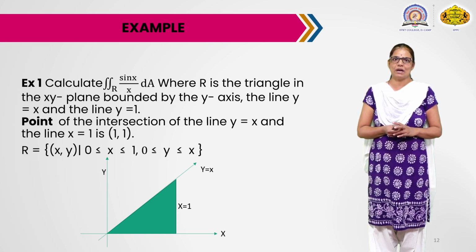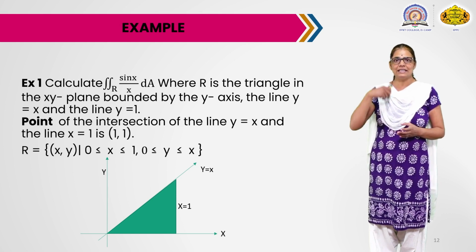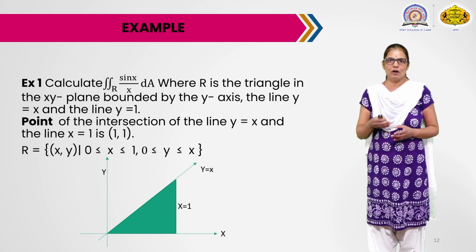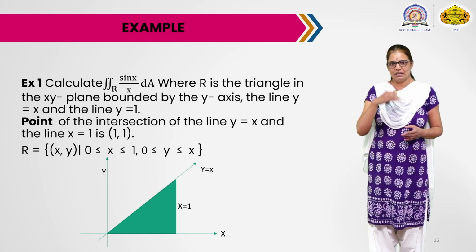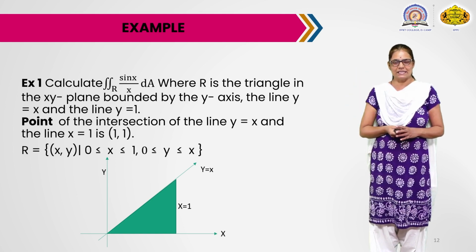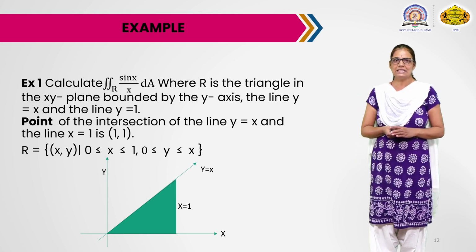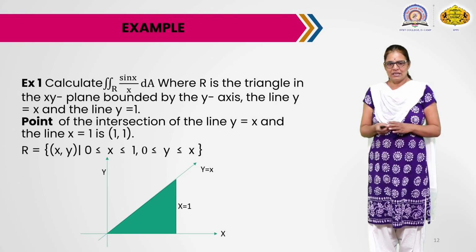So the lower limit for y is 0, and the upper limit of y is nothing but where that line leaves the region. Definitely it leaves the region on the upper side of the triangle, and that is y equals x. So the upper limit is y equals x, so y lies between 0 and x.